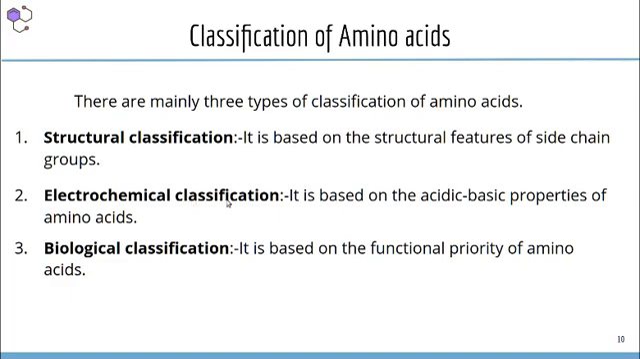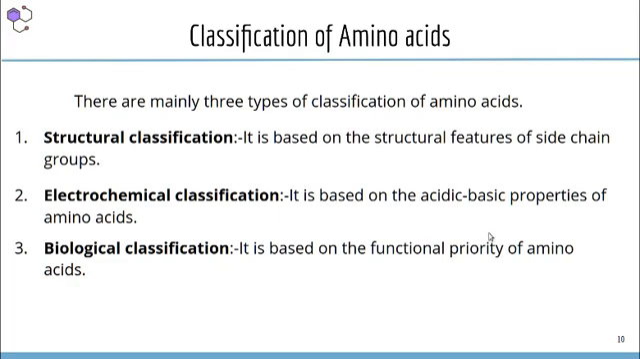Next one is electrochemical classification. That means in some amino acids additional basic functional groups are there, so they exhibit basic nature. Then in some amino acids they contain an additional acidic functional group, so they exhibit acidic property. So that type of classification is electrochemical classification, based on the acidic and basic properties of amino acids. Then the third one is biological classification.